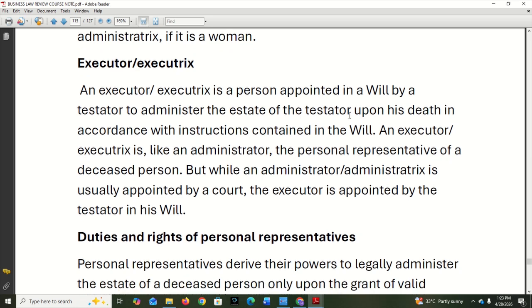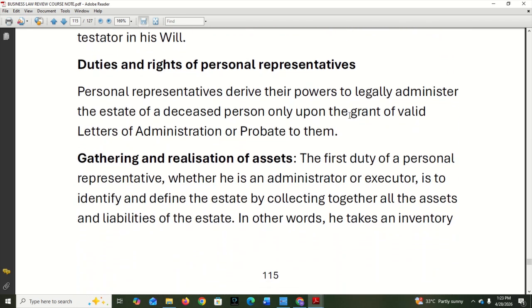Let's look at duties and rights of personal representative now. Personal representatives derive their power to legally administer the estate of a deceased person only upon the grant of valid letters of administration or probate to them. So now, before somebody can say you are representing or want to manage the estate of a deceased person, he must have either the letter, like we said, or the other one.